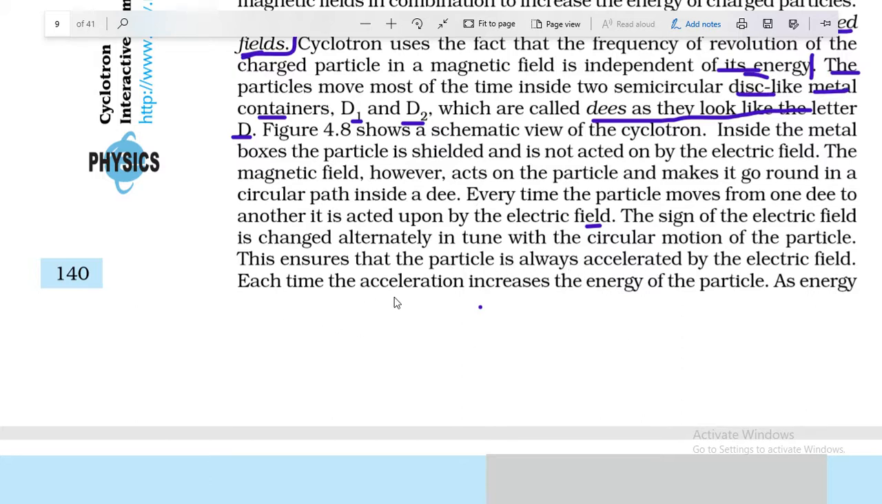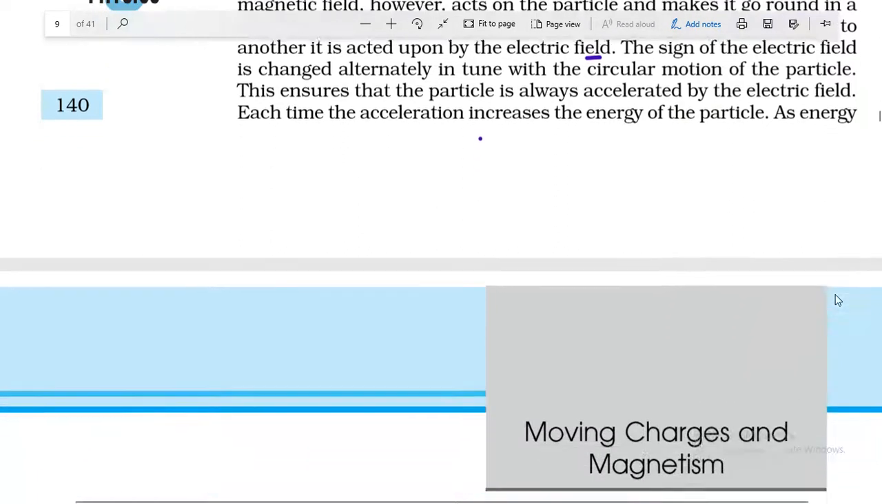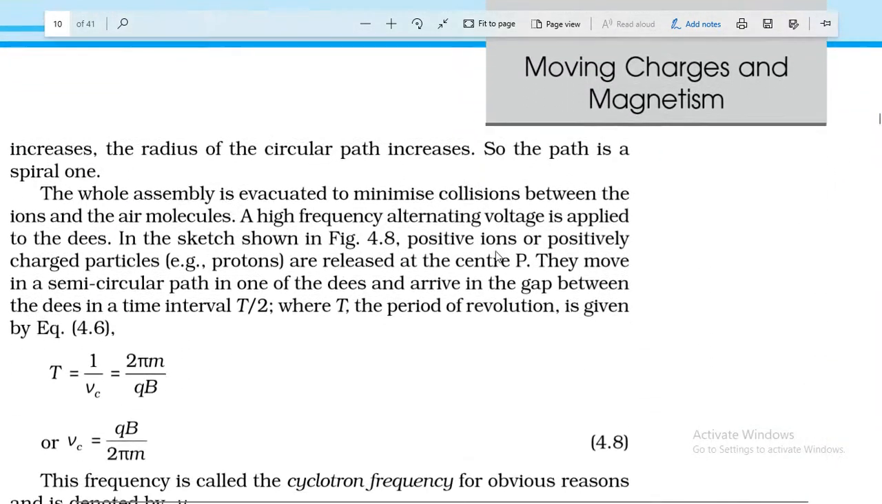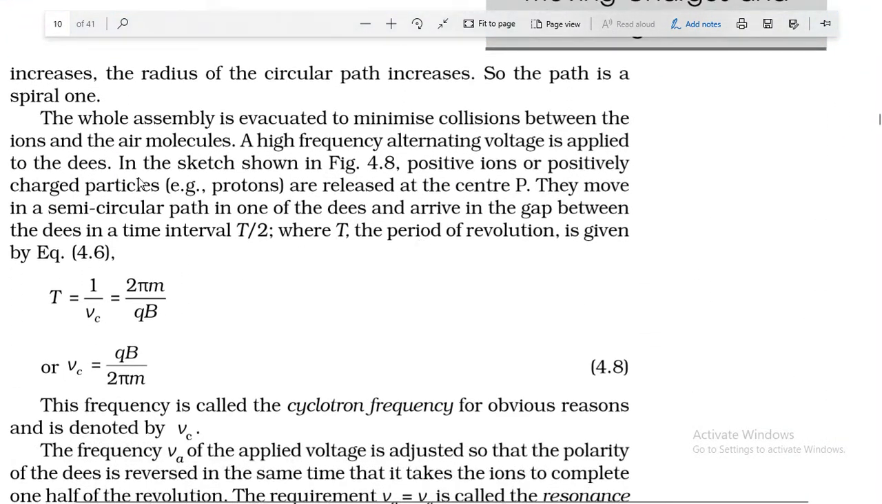Now each time the acceleration increases the energy of the particle, and as the energy increases, the radius of the circular path increases. So the path is a spiral one. Now the whole assembly is evacuated to minimize the collision between the ions and the air molecules.